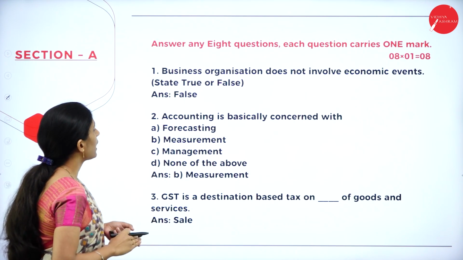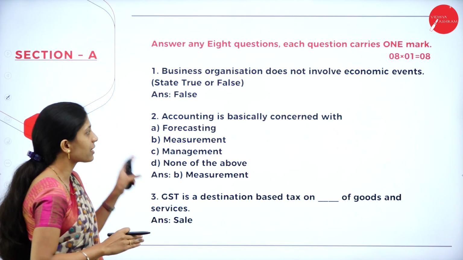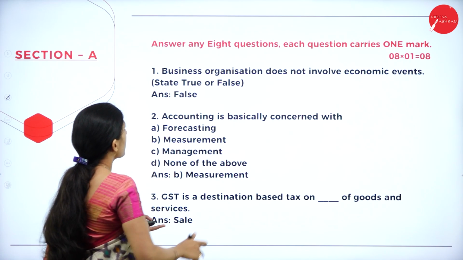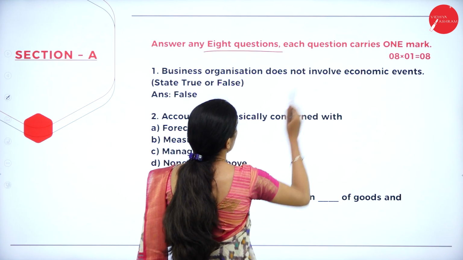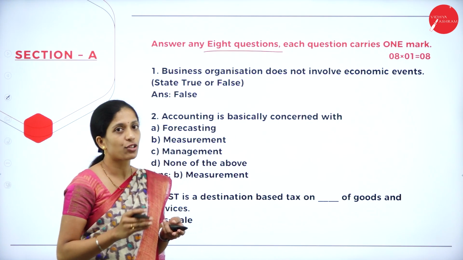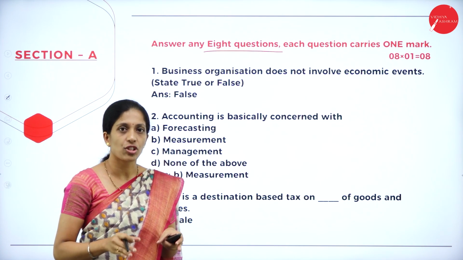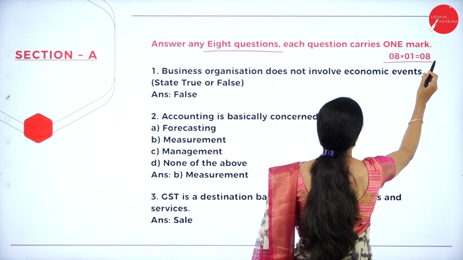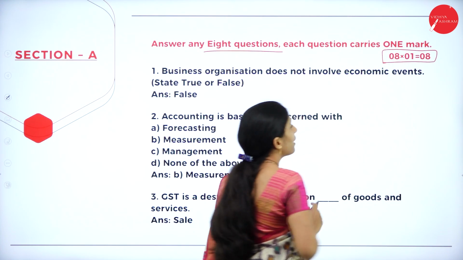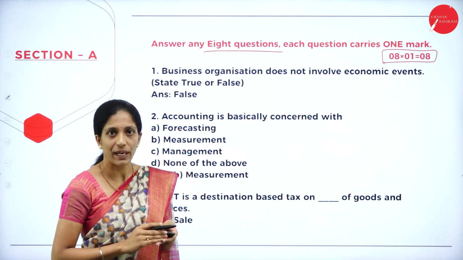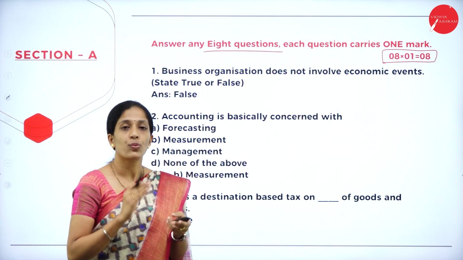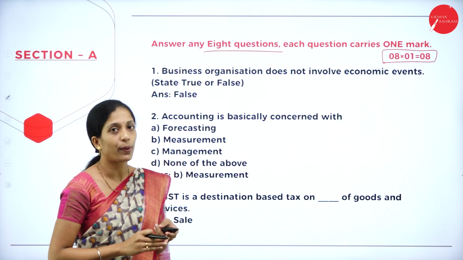Now coming to Section A. This is the question they have asked in Section A. Answer any 8 questions. Each question carries 1 mark. As I told you, your first section is for 8 marks and this is what they have told. So the total marks will be in the right margin of your question paper. Section A is of 1 mark questions where you have to answer 8 questions.